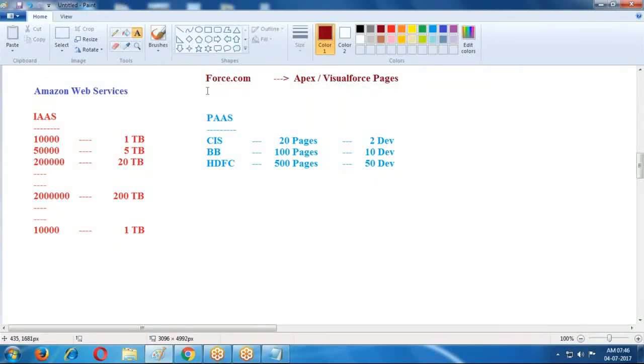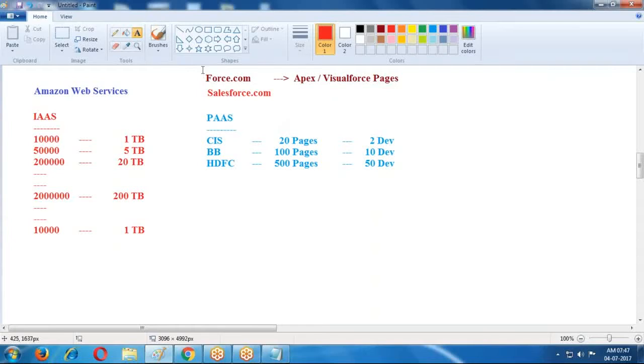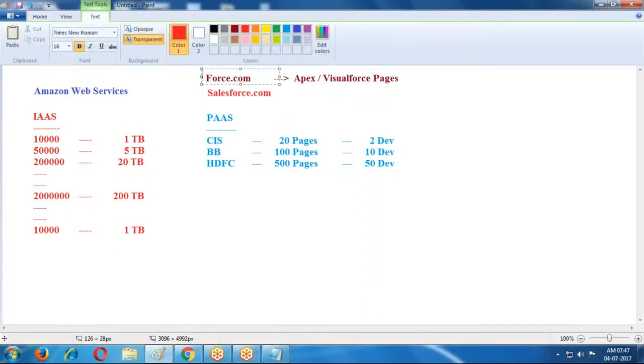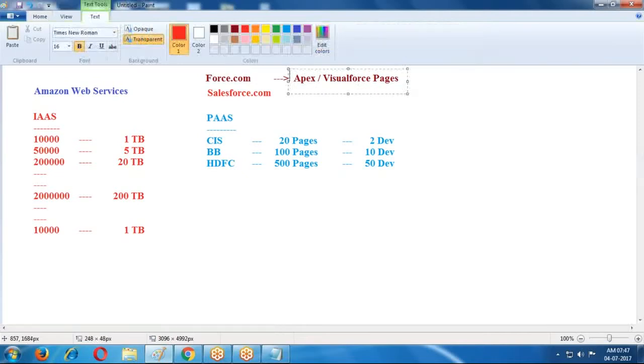This is provided by the company Salesforce.com, which released one platform. That platform name is Force.com, and in that platform they introduced Apex and Visual Force pages as the languages.